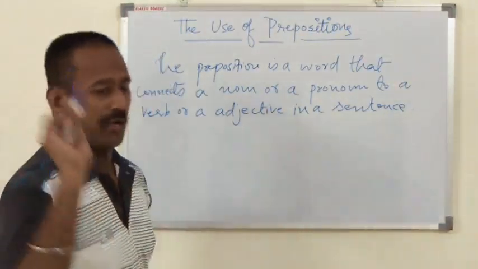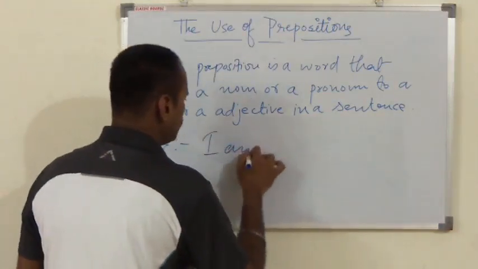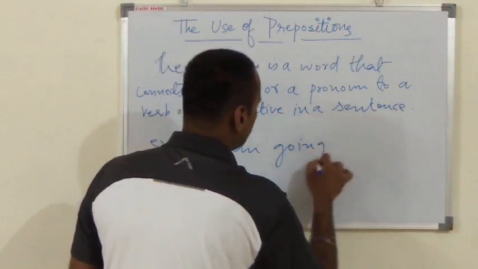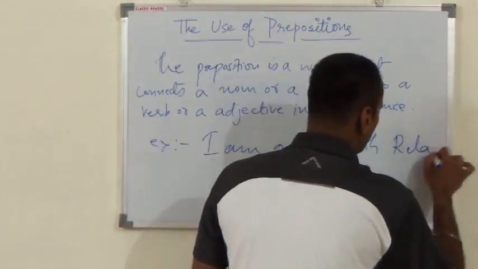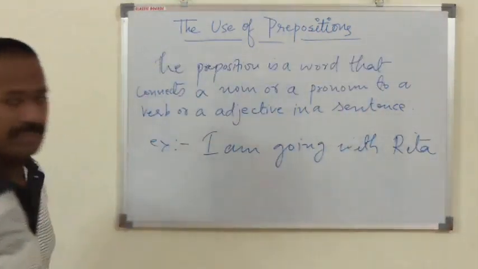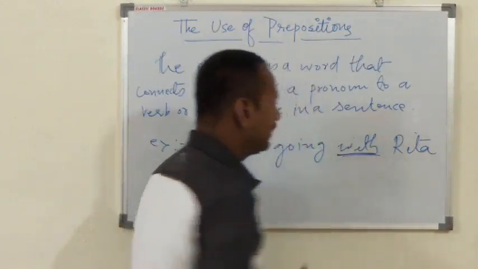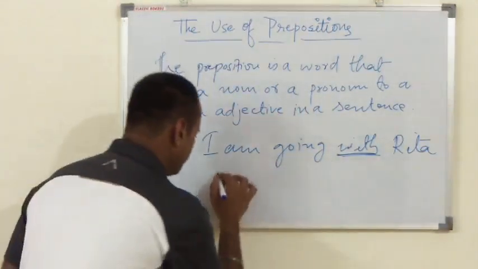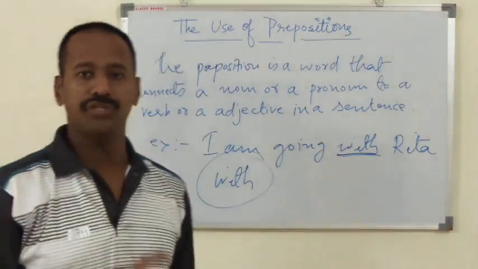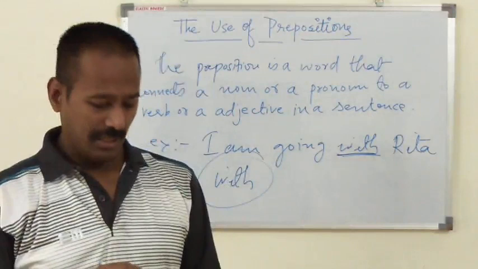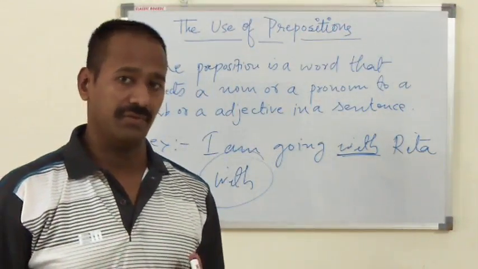Suppose, let me write one small example. I am going with Preetham. This is a simple sentence. Now what is with here? This with is preposition here. Now another matter comes. What is preposition? How can we identify this one?